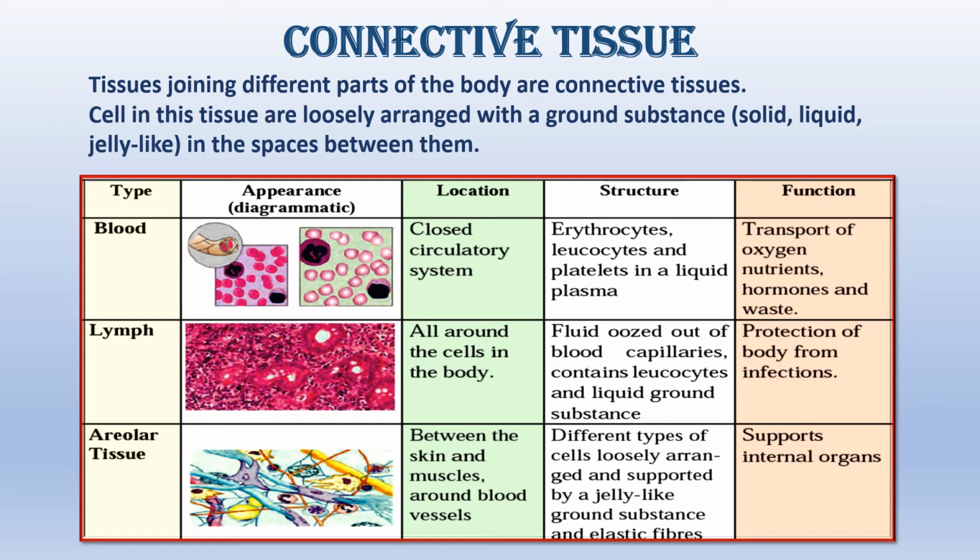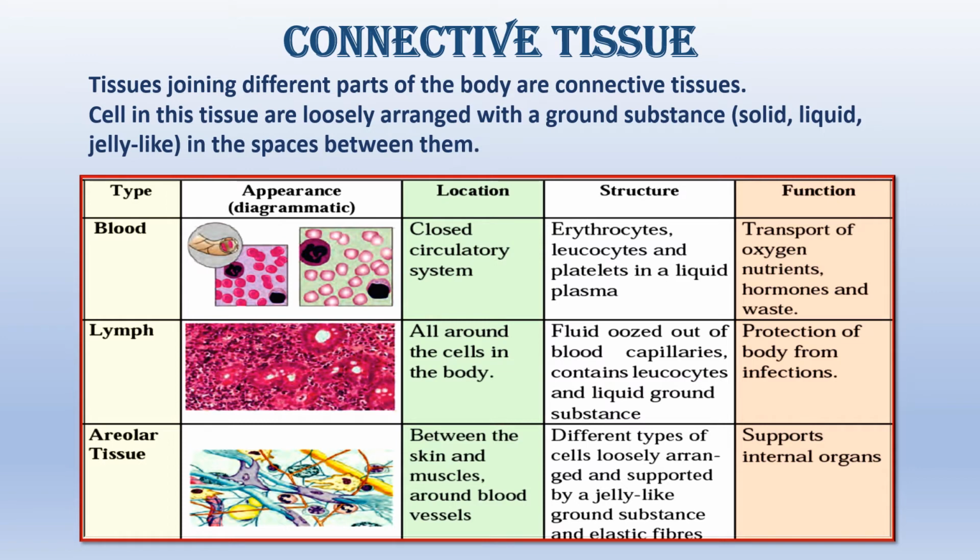The structure of this tissue is erythrocytes, leukocytes, that is your WBC, and your red blood corpuscles, and platelets in the ground substance called plasma. Now, the function of blood, a very important function, is the transport of oxygen, nutrients, hormones and waste. So blood is like the transport facility in your body. Anything that has to be carried, like oxygen, digested food, the hormones and waste matter, is carried by blood.